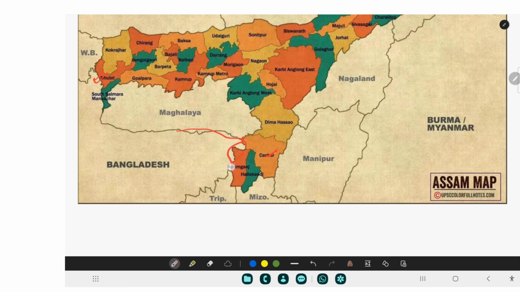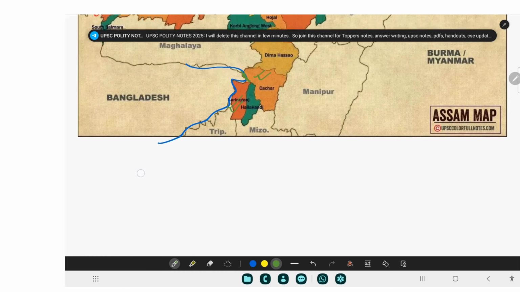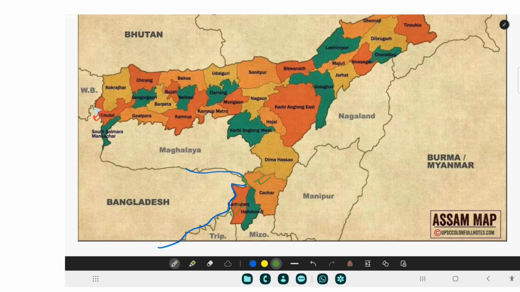See, this is Bangladesh. Let me change the color here. This is the boundary here. Then this is Karimganj, then this area Cachar, then here is Dhubri, this area. All right.